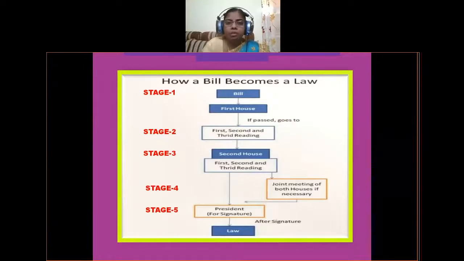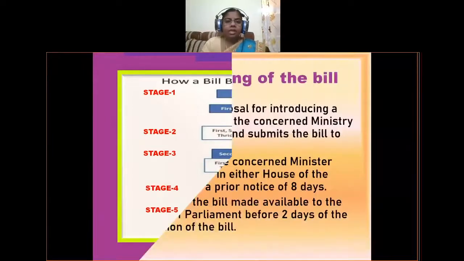So if both the houses of the parliament pass or approve the bill, then it can be sent for the assent of the president. Then it can be called stage 5. After passing stage 5, the bill can be called a law. Okay, so this is a brief description of how a bill is converted into a law. So let us learn this topic in detail.